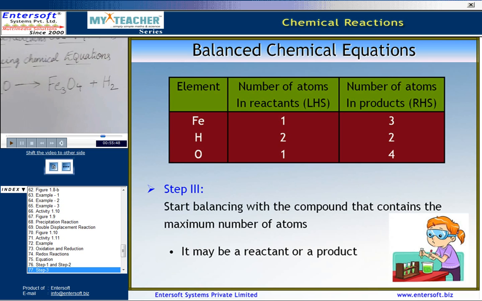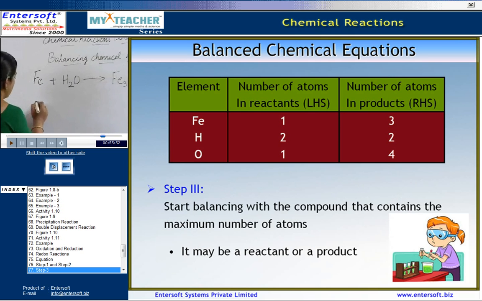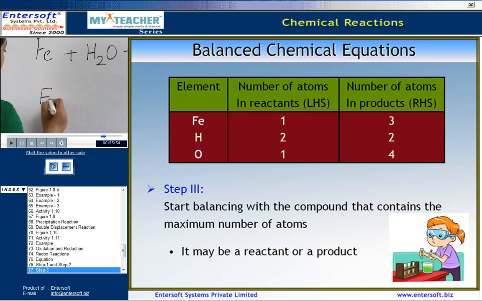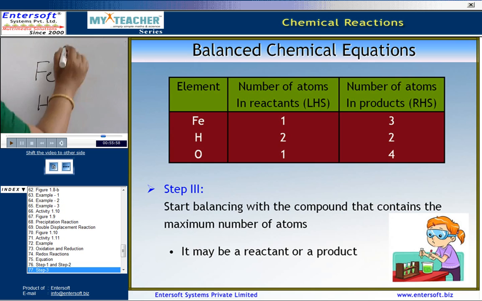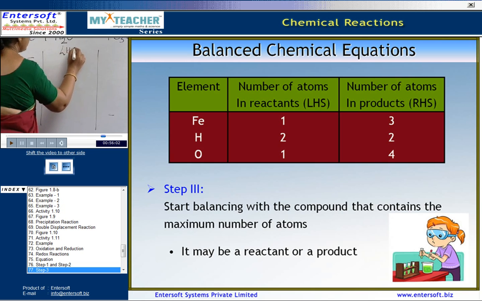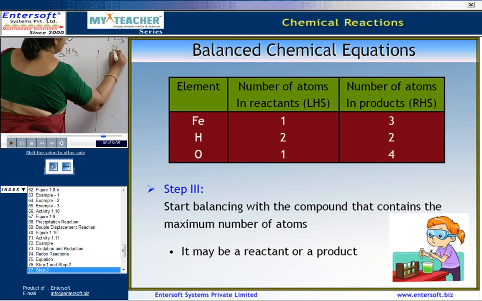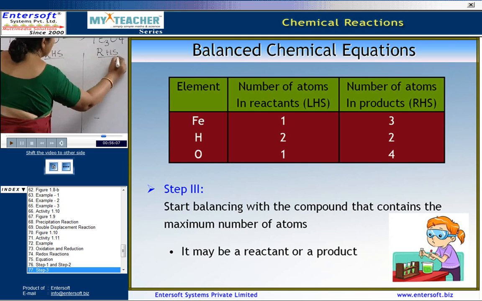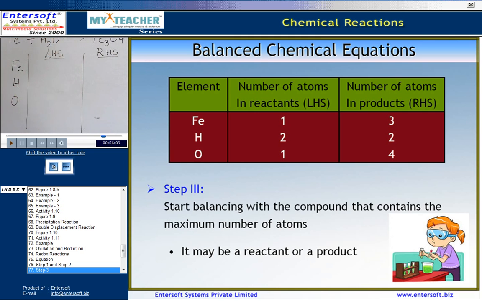Now, before balancing, first we write the names of the elements on the left hand side, that is, we have iron, hydrogen and oxygen. This is the left hand side, and here we have the number of elements in the products, that is the right hand side. So, how many atoms are there in the reactants?